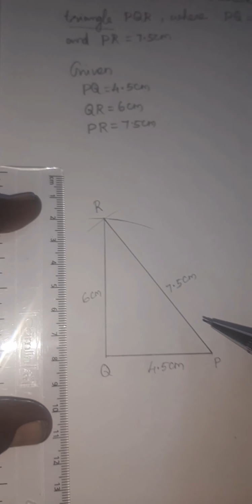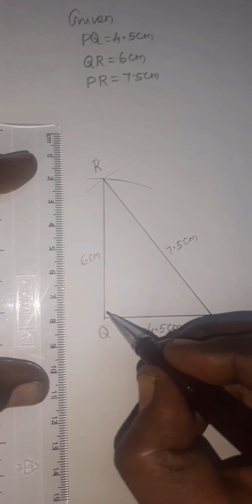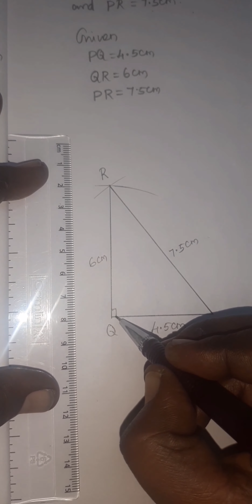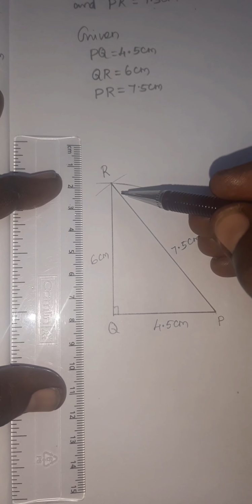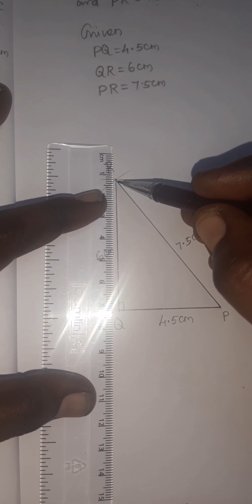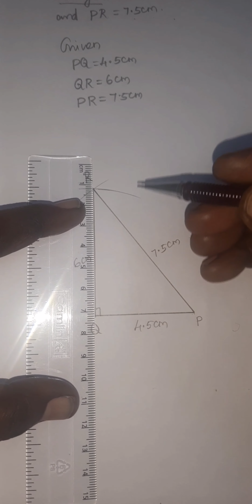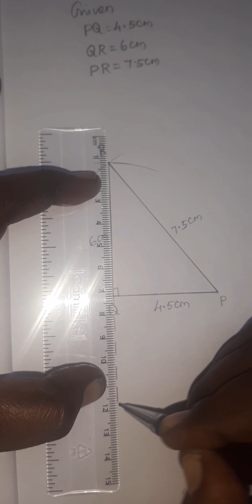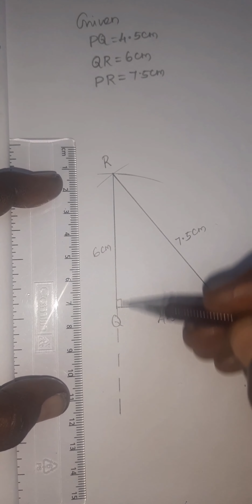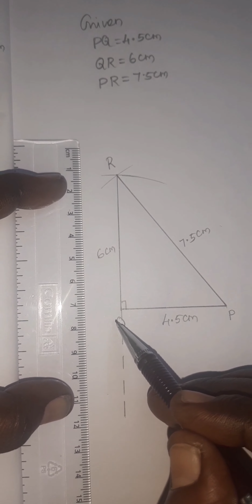Now you see here, since it is 90 degree, that means a right angle, you need not draw the altitudes to find the orthocenter. That is the special thing for this triangle. When you extend this QR line, you can understand QR is perpendicular to PQ.